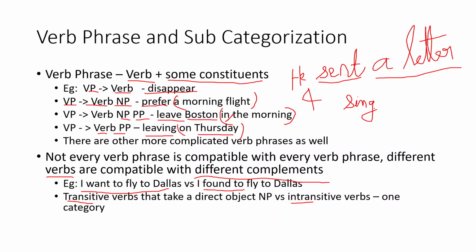So there again you have compatibility. Some verbs take objects, that is, they need objects to be associated with them. Some do not. So when you look at verb phrases, there might be compatibility issues between the verb and the corresponding complement. One category is transitive and intransitive verbs. That is, the verb can take an object, or it is not necessary that an object is there. So how can you ensure all these constraints or conditions?